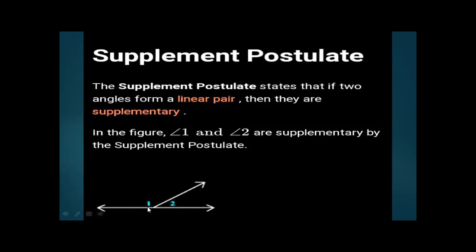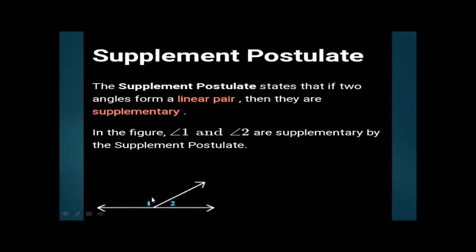This is angle number 1 and this is angle number 2. They are both on a line, forming a linear pair. So in this situation, they are supplementary angles. And you are already aware that supplementary angles add up to 180 degrees.